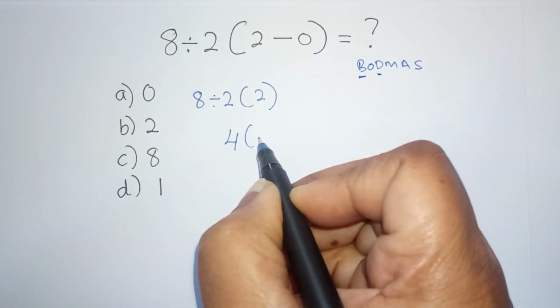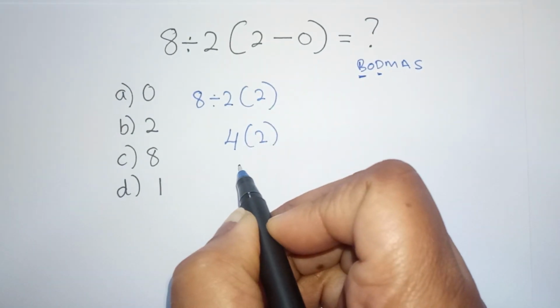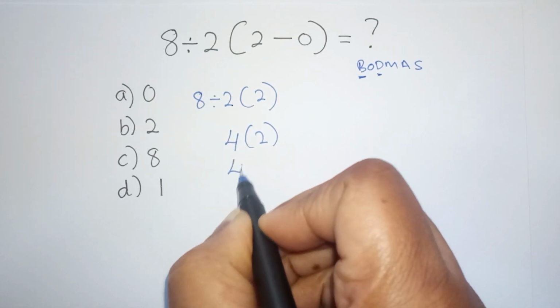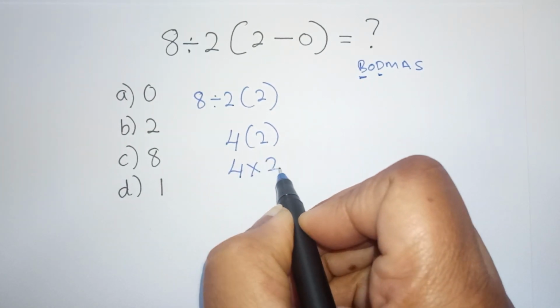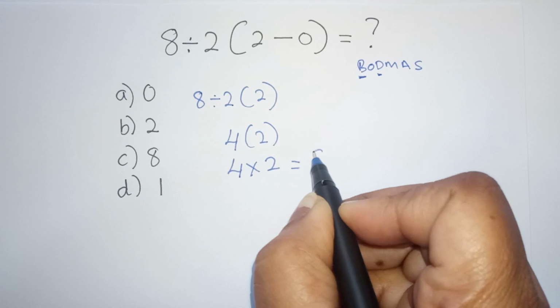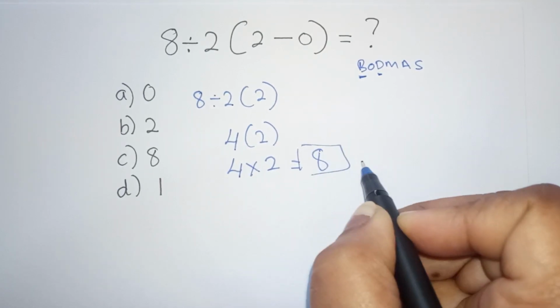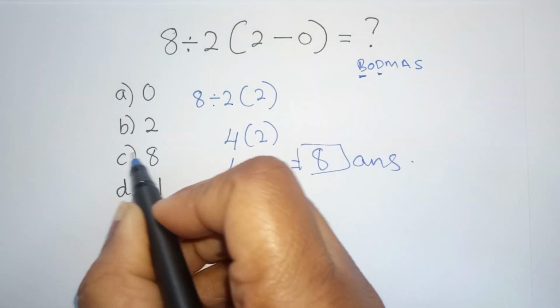So 4 is supposed to be multiplied by 2, or we can say 4 multiplied by 2, which is equal to 8. So this is our answer, C.